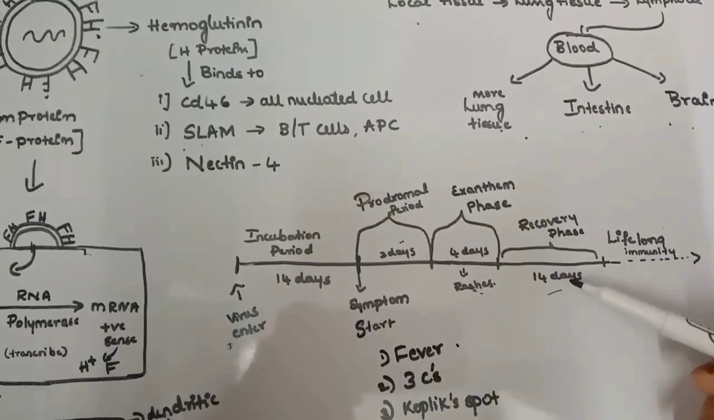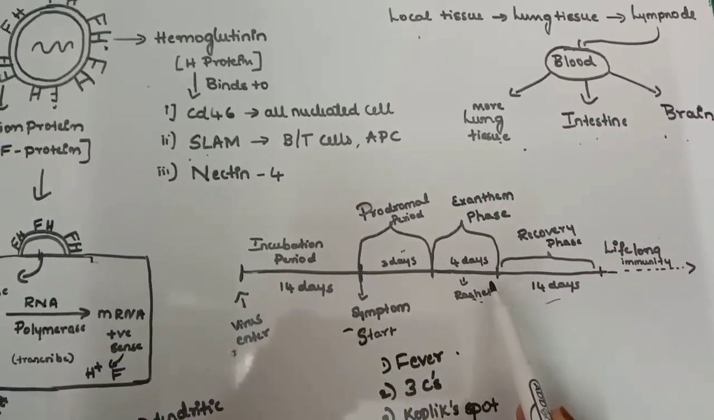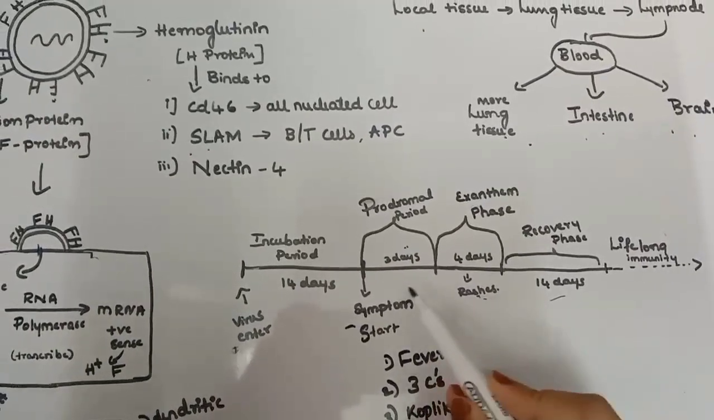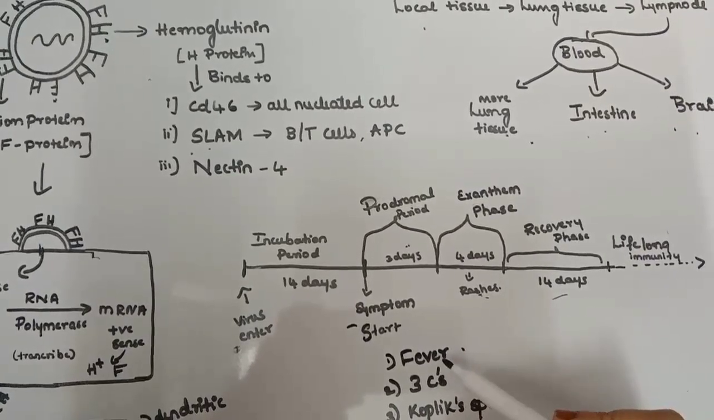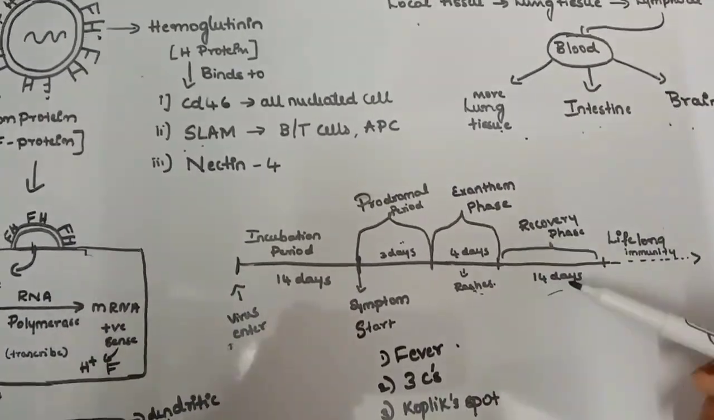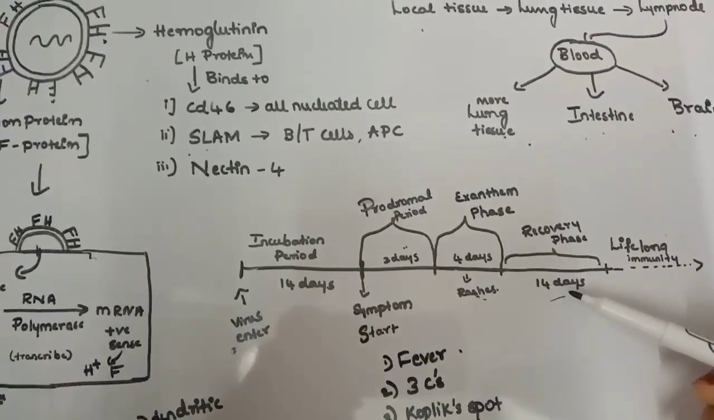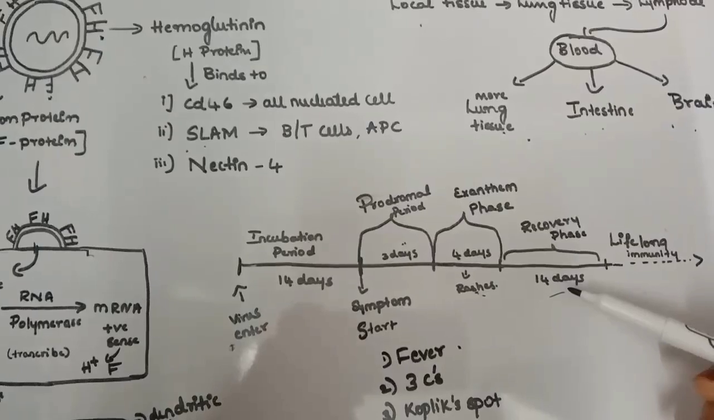In general, infected people are most contagious starting from the final day of the incubation period through the prodromal and exanthem phases. So from 4 days before the rash to 4 days after the onset of the rash is a highly contagious period. The good thing is that once all this is over and they have recovered from measles, they have lifelong immunity.